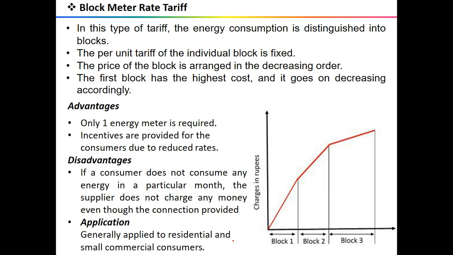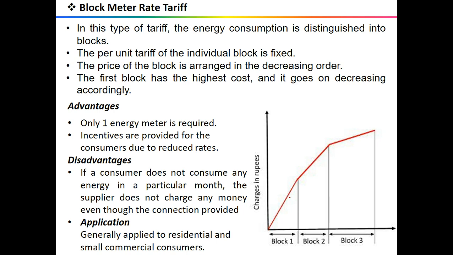The next one is the block meter tariff. In this tariff, a given block of energy is charged at a specific rate, and the succeeding blocks of energy are charged at a progressively reduced rate, and it is called a block rate tariff. So you will see here the charge in rupees shown on this block, and here you will see the block again, and the energy consumption is divided into these blocks, and the price per unit is fixed in each block. So for this block the price will be different, for this block the price will be different, and the price per unit in the first block is the highest. So for this block it will be the highest, and it progressively reduces for the succeeding blocks of energy.